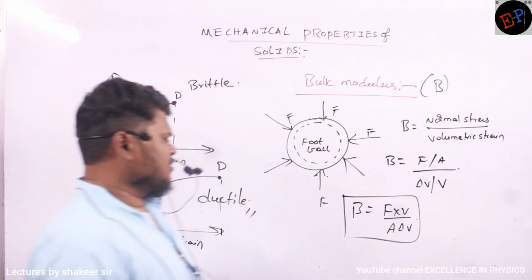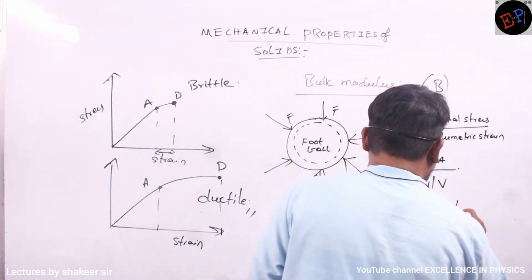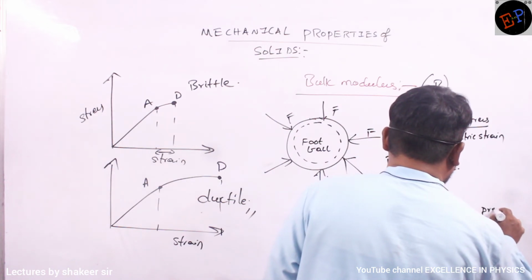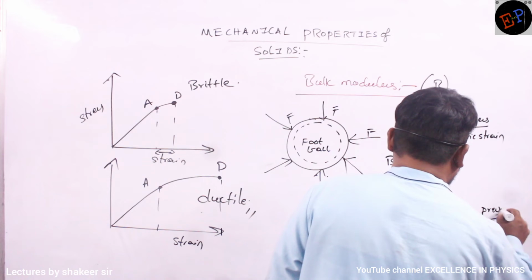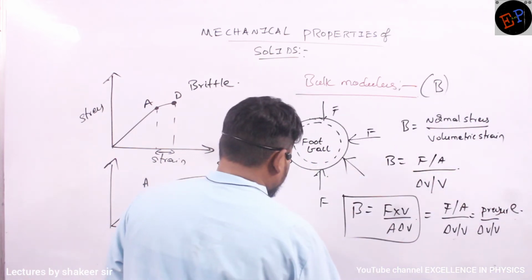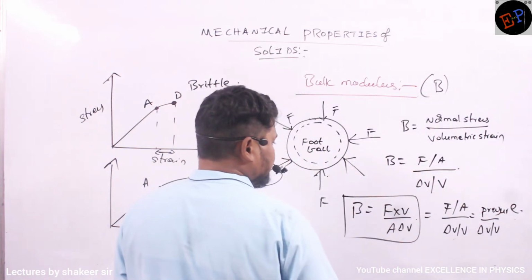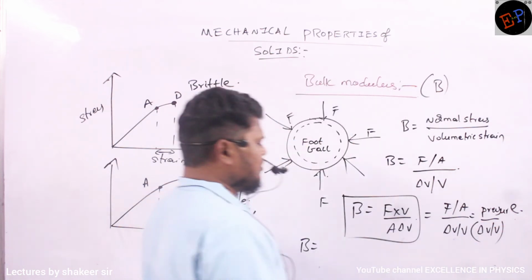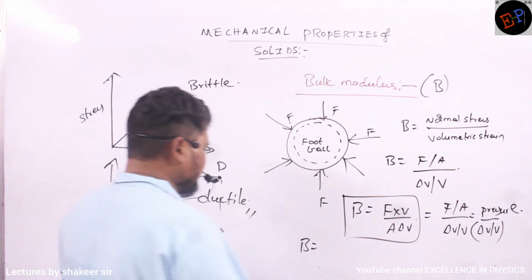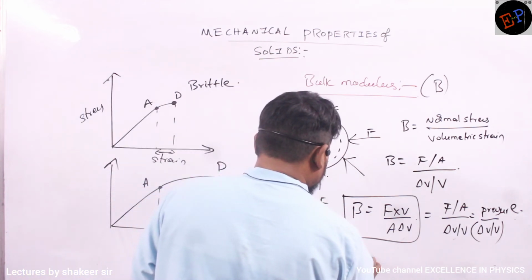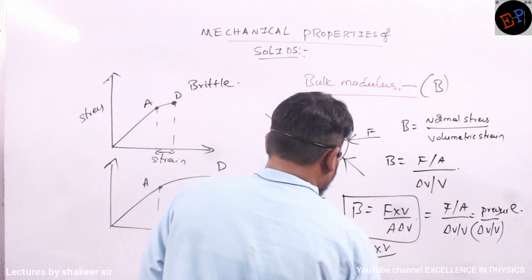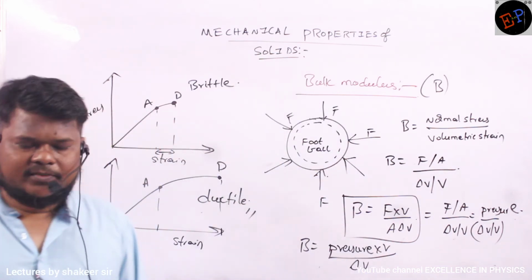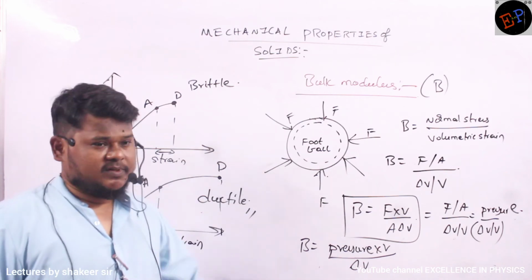Are you able to understand? Same relation I can also write like this also. So F by A divided by delta V by V can be written as pressure divided by delta V by V. Okay? So B can be written like this also, pressure divided by delta V by V, or you can write pressure into volume divided by change in volume. You can write like this also. Are you able to understand me? This is called as bulk modulus.